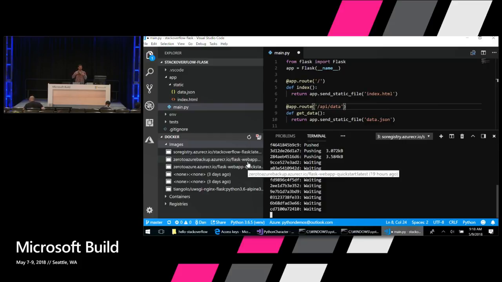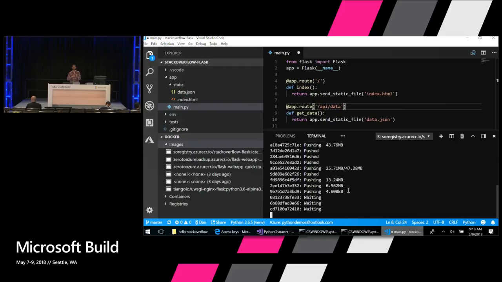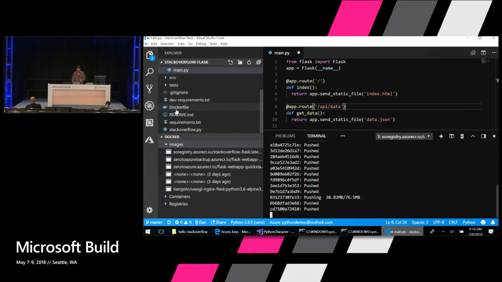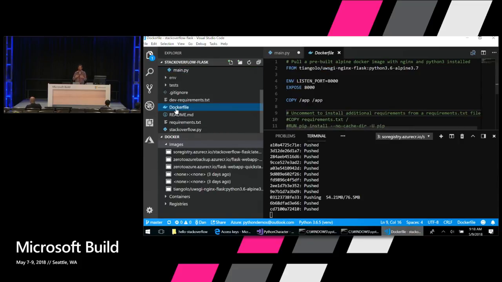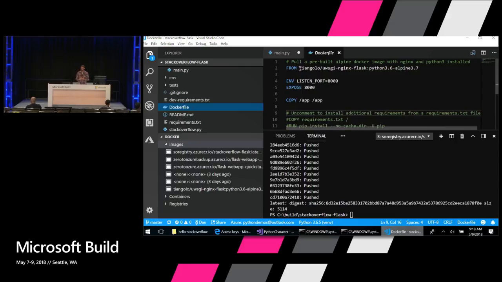You'll notice here there's a bunch of layers. All these lines here indicate a different layer of a Docker container. So Docker containers are composed. You start with a base image that someone else has created, and then you add your little bit of code on top. While this is pushing to Azure, I'm going to take a look at the Docker file, which actually defines those layers, and explain a little bit of what I've composed here. By and large, I'm using this base image that somebody else has created, this user on Docker Hub.